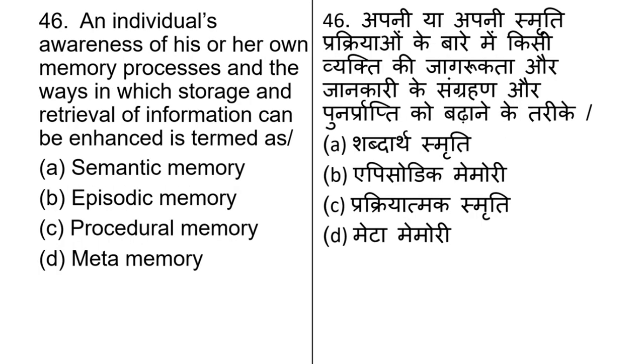An individual's awareness of his or her own memory process and the way in which storage and retrieval of information can be enhanced is termed as: and options are semantic memory, episodic memory, procedural memory and meta memory. The answer is meta memory.